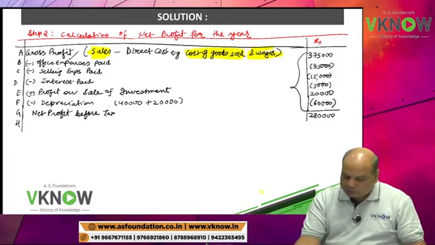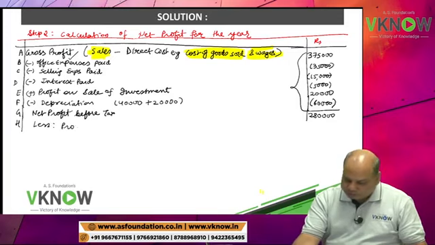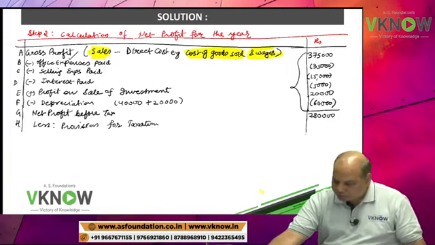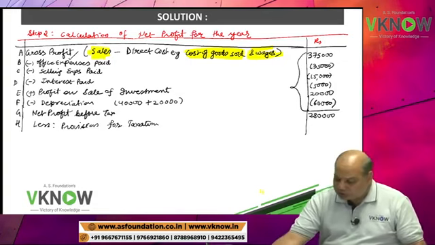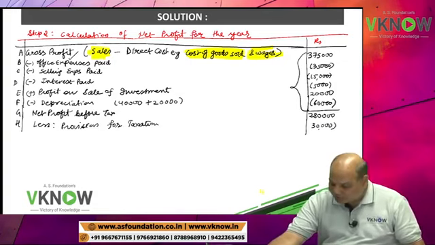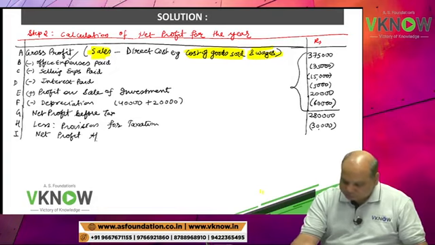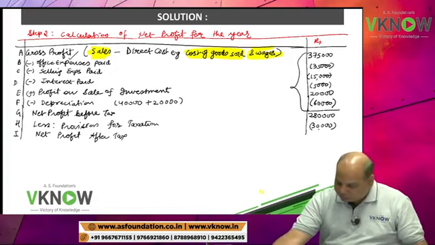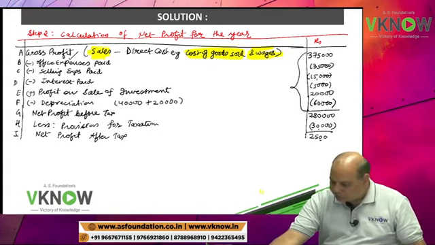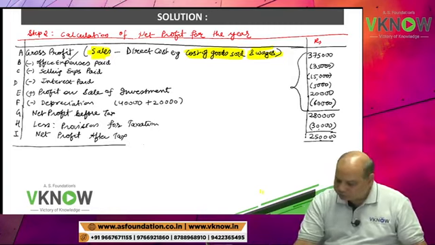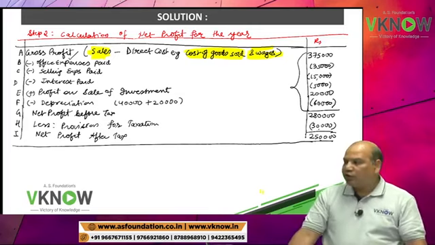Point number H, write down less provision for tax. Less provision for taxation. Now here I will write provision for taxation 30,000. So you will get net profit after tax, which is 2,50,000. Our answer is not over.